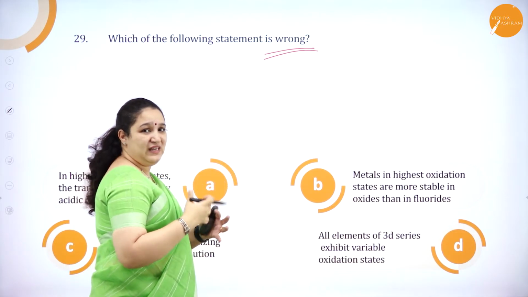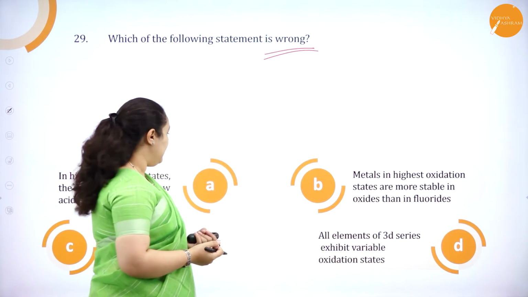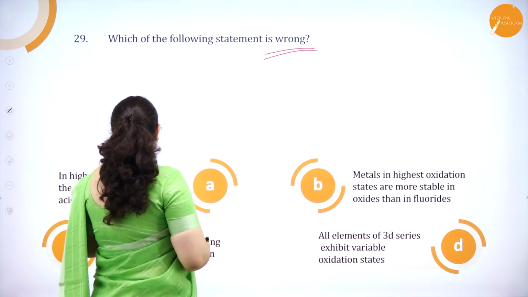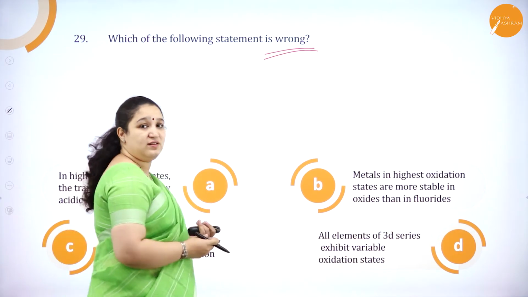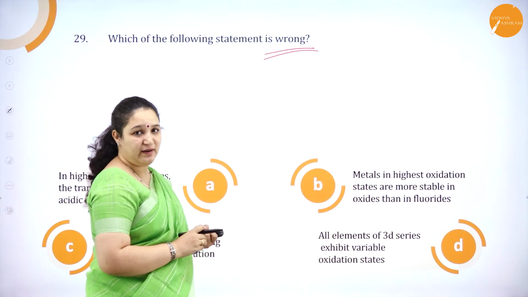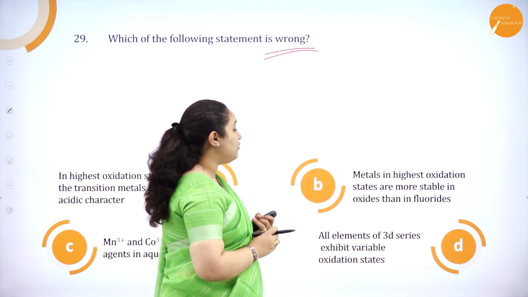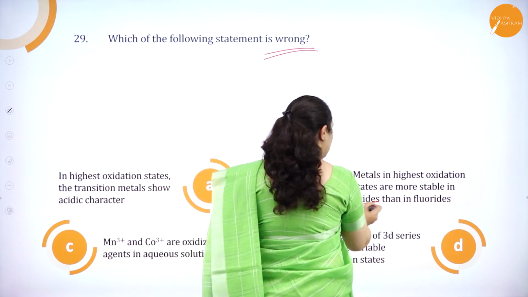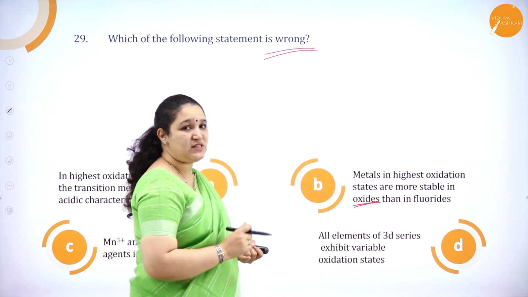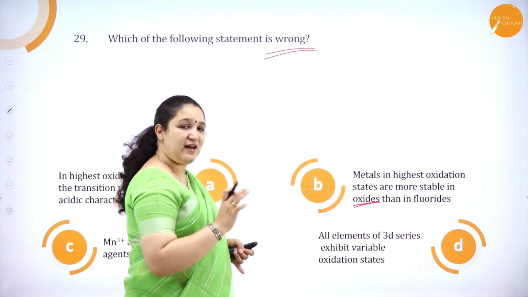We'll go with the easiest one which you know. Highest oxidation state in transition metals shows acidic character. That's absolutely right, they show acidic character. Now the highest oxidation states are more stable in oxides than fluorides. You find very common oxides but fluorides are very few. So highest oxidation states have stable oxides.